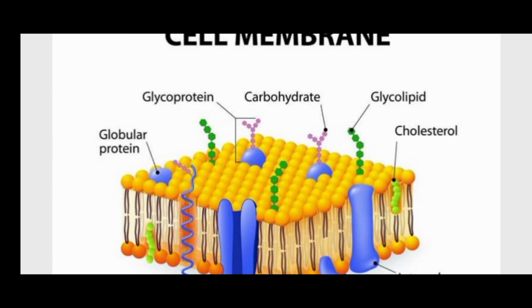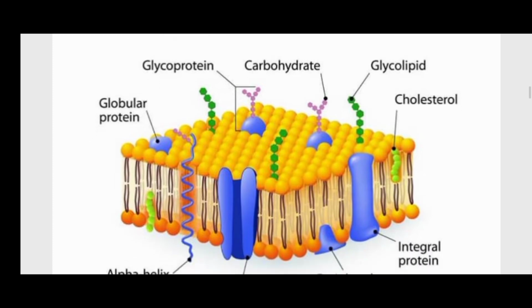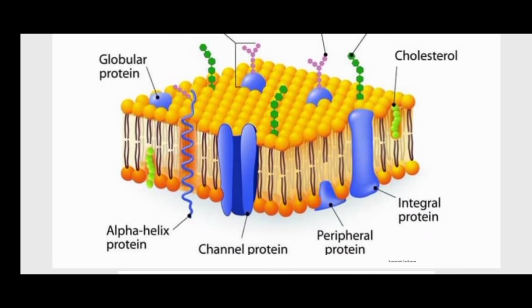These are the cholesterol, these are phospholipids, these are the integral proteins. You can see integral proteins pass through the cell membrane by the lipid bilayer. These are the peripheral proteins present on one surface of the cell membrane. These are channel proteins. These are also transmembrane proteins, the integral proteins.